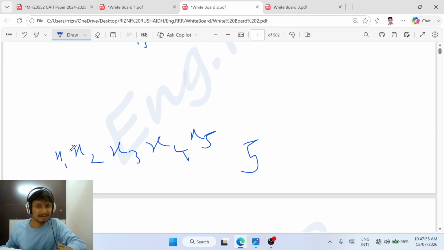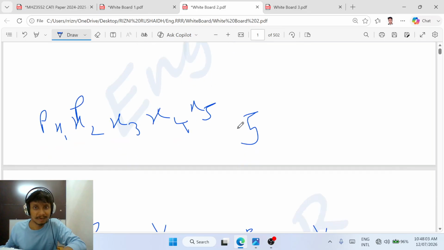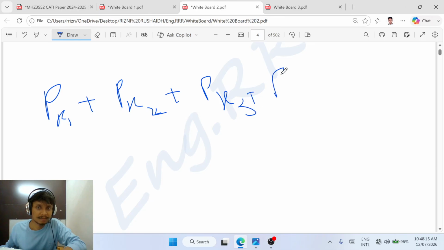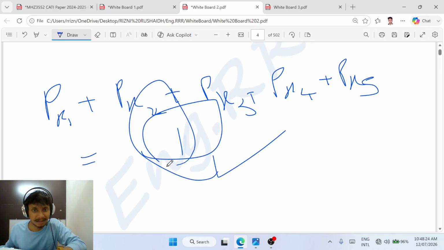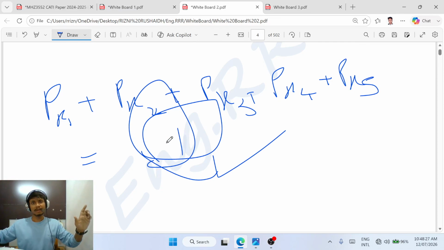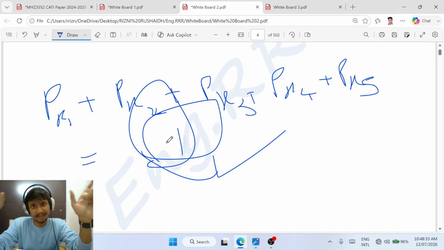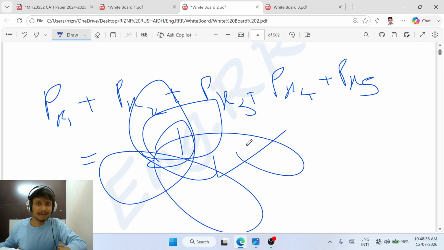For example, the probability of the event x1 is p(x1), then p(x2), like that. Therefore the total probability p(x1) plus p(x2) plus p(x3) plus p(x4) plus p(x5) is equal to 1. It's very important: the total summation of all the probabilities of the events will be equal to 1. We already know this.